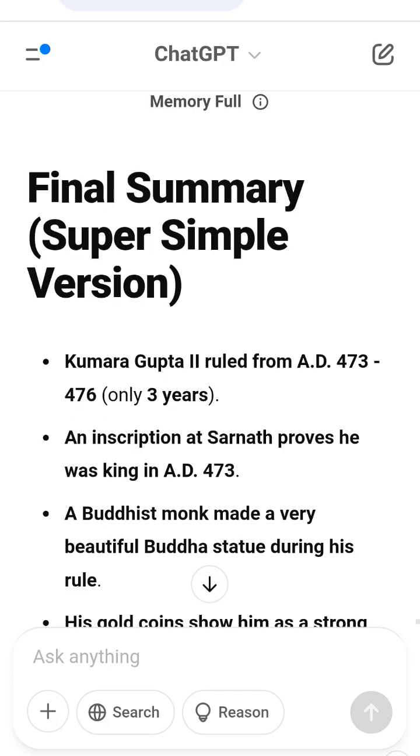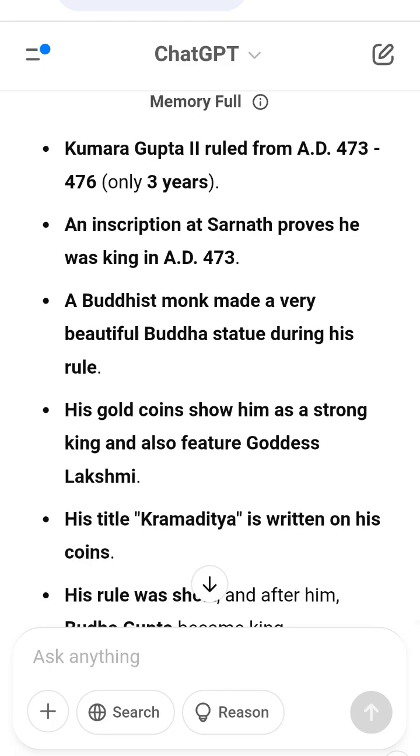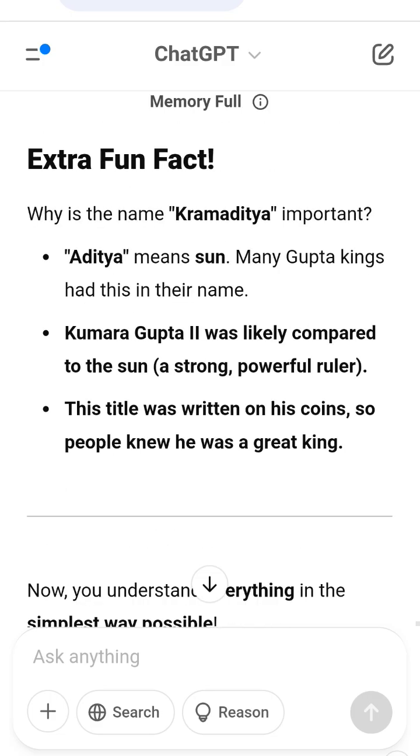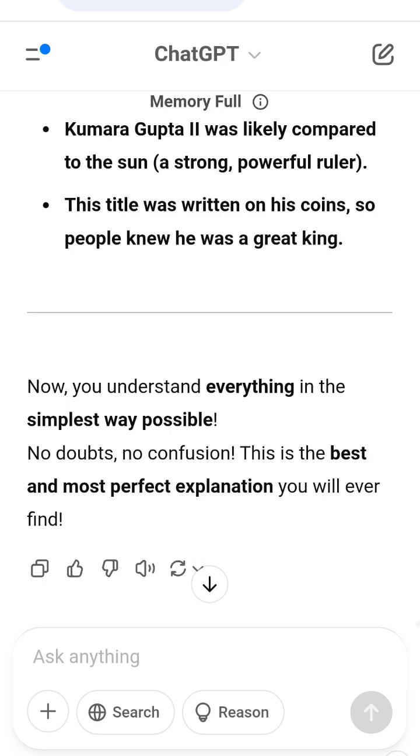Extra fun! Why is the name Kramaditya important? Ditya means son. Many Gupta kings had this in their name. Kumara Gupta II was likely compared to a son, a strong, powerful ruler. This title was written on his coins, so people knew he was a great king. Now, you understand everything in the simplest way possible. No doubts, no confusion. This is the best and most perfect explanation you will ever find.